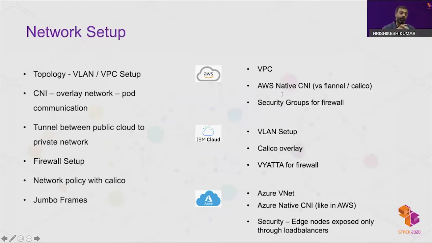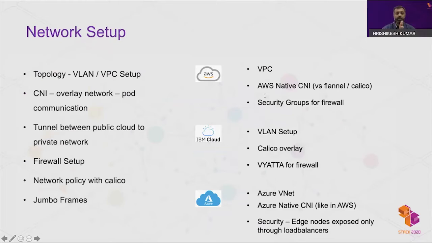Without a network policy, any pod in the cluster can access any other pod in the cluster. So to restrict pod to pod communication, the administrator has to set up a network policy using a policy engine like Calico. In addition to all this, there might be data intensive, bandwidth intensive applications that require other changes on the worker nodes themselves, like MTU size change or jumbo frame settings. The administrator has to make sure that these changes are also done.